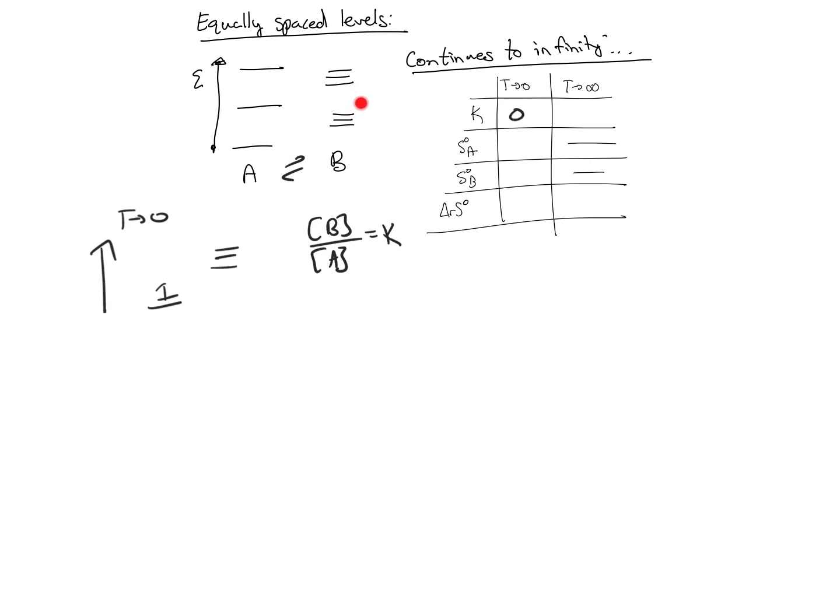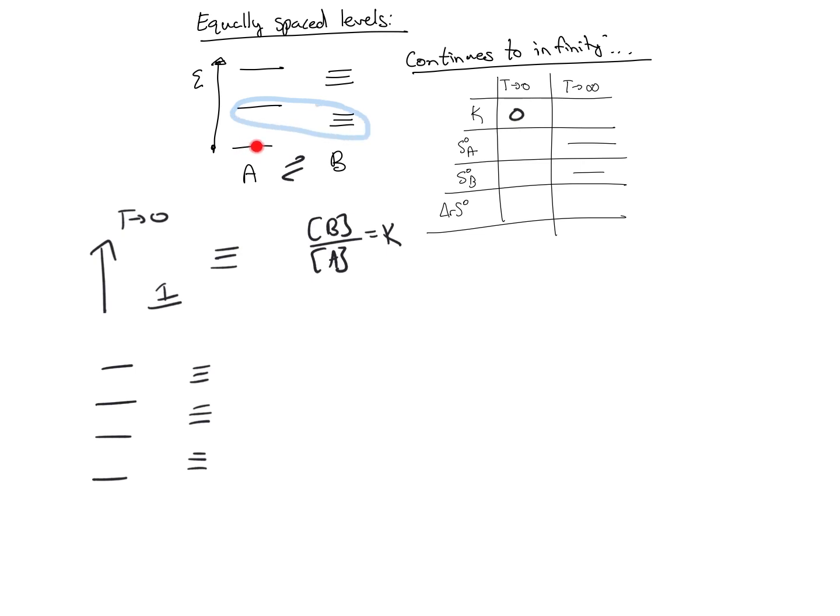Now, at infinity, remember, each of these levels is going to get an equal share of particles. And the picture of these systems is that these levels continue on like this to infinity. In this case, if you look at the way we've set it up, one of these levels is equal to 3 of these levels. These two line up. And if we keep going, we can keep this process going up to infinity. So since these levels go up to infinity, at T equals infinity, since there's 3 times as many levels in B compared to A, if we draw an analogy, each level in A gets 3 levels in B.